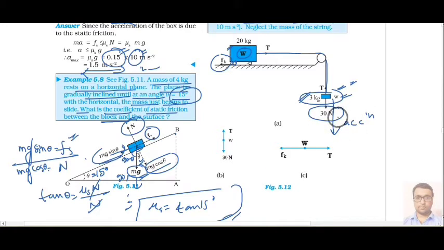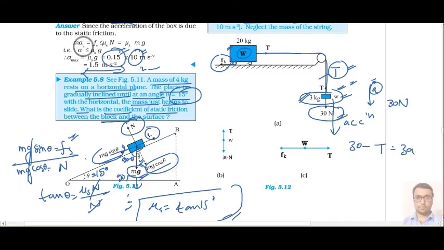Now the total force in the downward direction is 30 Newton, that is the weight of the object. And in the opposite direction we will have the tension force, because it is always away from the body, and the total force in the downward direction should be more, that's why it is moving this way. So we will write the equation: 30 minus T should be equal to 3a.